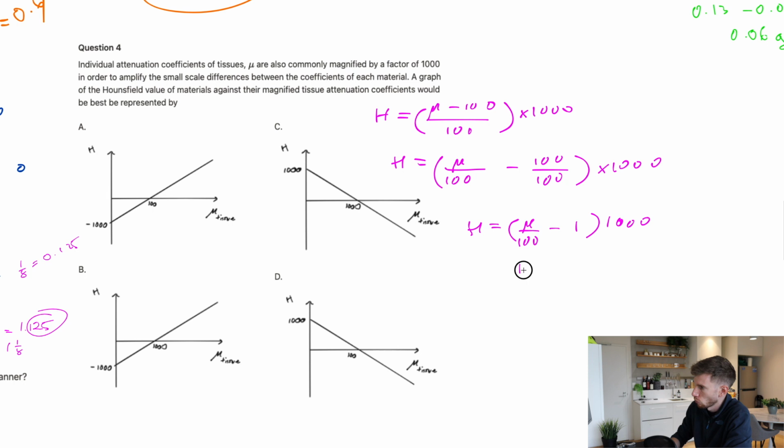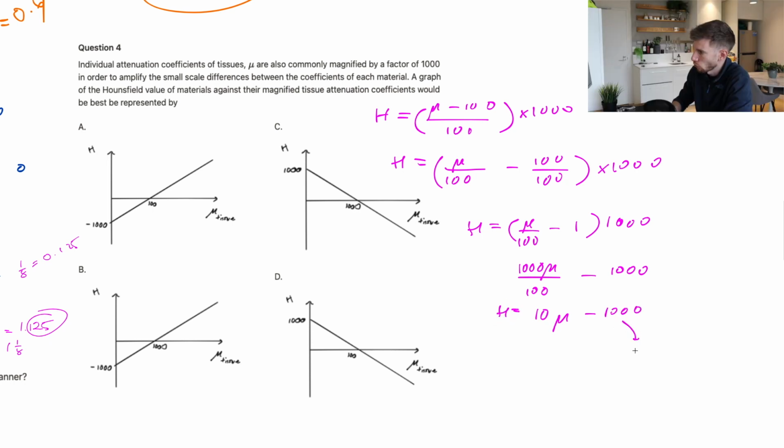This then gives us, I'm doing it in full, you can obviously cut corners wherever you're comfortable, but just for explanation's sake, minus 1,000. And then finally the 1,000 and the 100 can cancel off a little bit and you can get 10 mu minus 1,000. So it definitely is linear. And we can see that we have a y-intercept here, a vertical intercept of negative 1,000. So that means that B is good, A is good, and it has a gradient of 10.